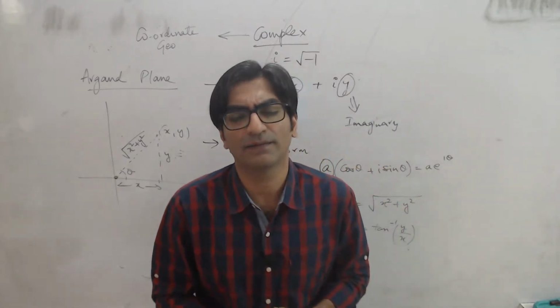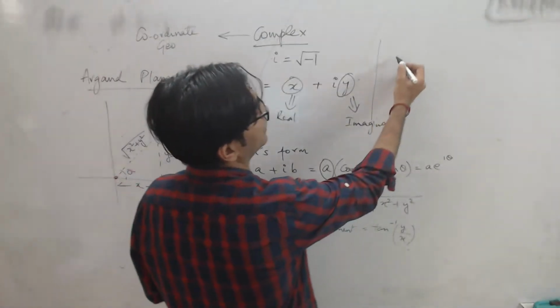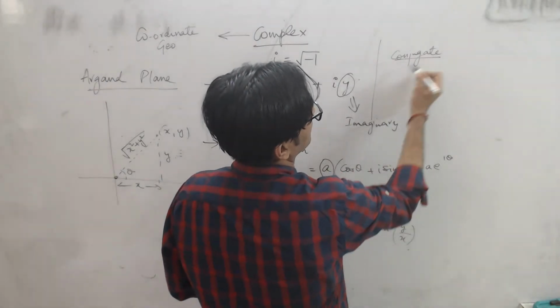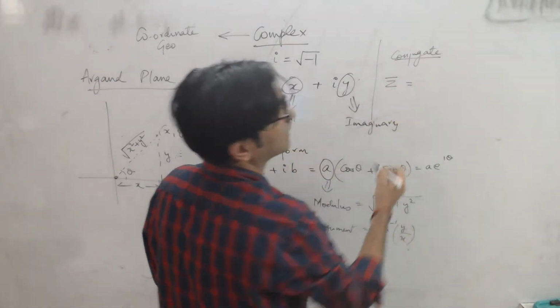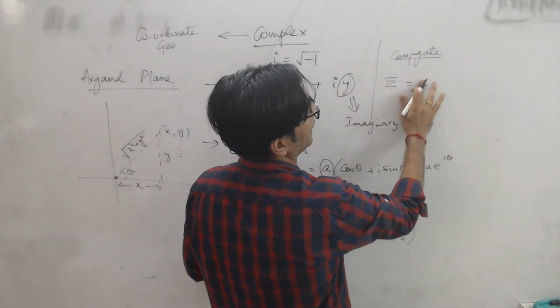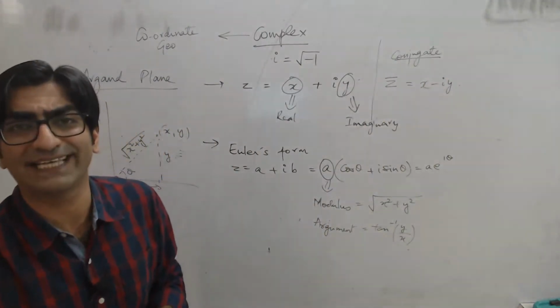Obviously, besides knowing what a complex number is, you should also understand what is the conjugate of a complex number. A conjugate, or Z complement, is basically when I reverse the sign of the imaginary part. So x minus iota into y will be the conjugate of Z, right?